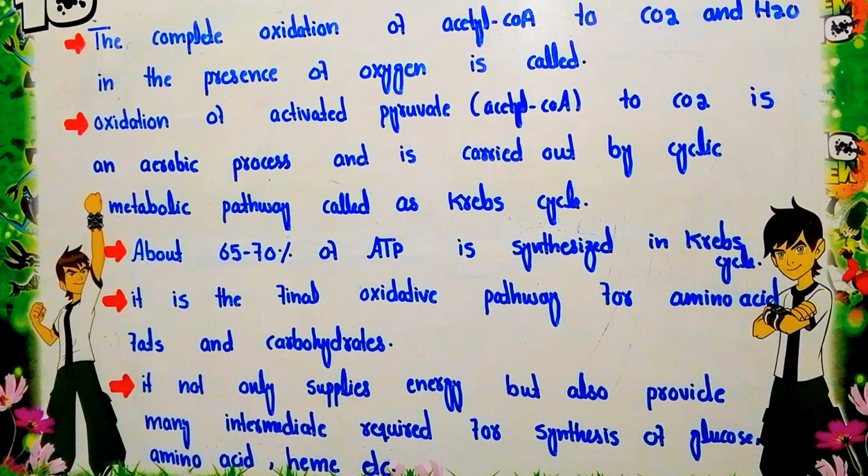It also provides intermediate compounds, which can be converted into many other compounds. The intermediates are used for the synthesis of glucose. They may form amino acids, and they may also form heme, etc. So this metabolic pathway is also used for the synthesis of other compounds.